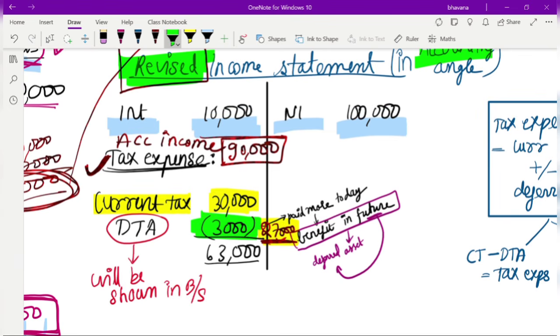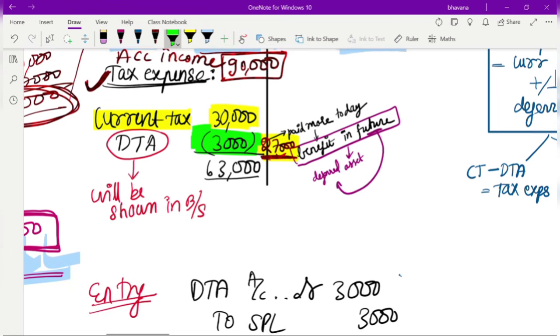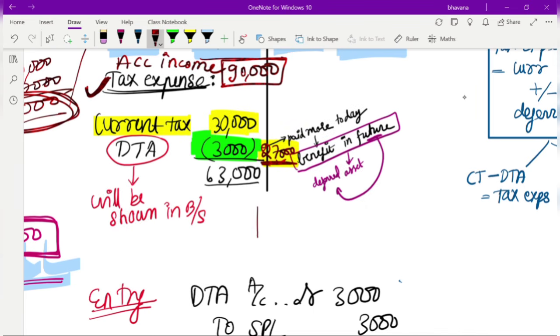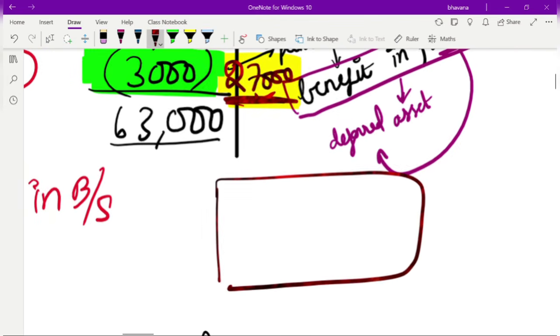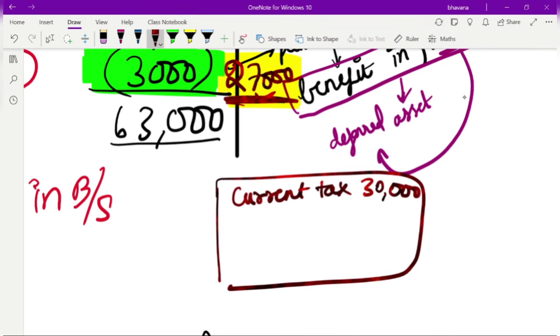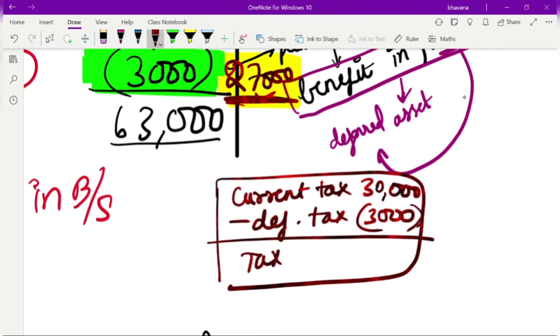So what will you call this difference of 3,000? You will call this your deferred tax. So simply I'll write here, it was current tax of 30,000 minus deferred tax of 3,000, which will get you your tax expense of 27,000.